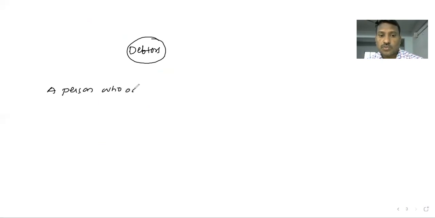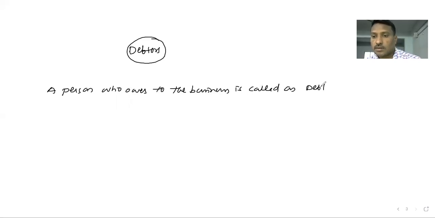Actually, in the business, the debtors play an important role. What is the meaning of debtor? A person who owes to the business is called a debtor.